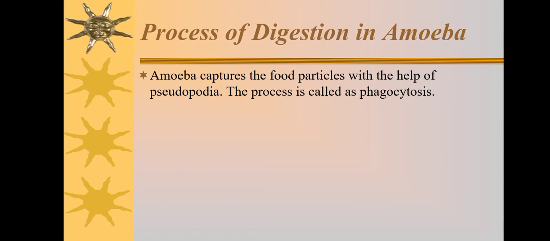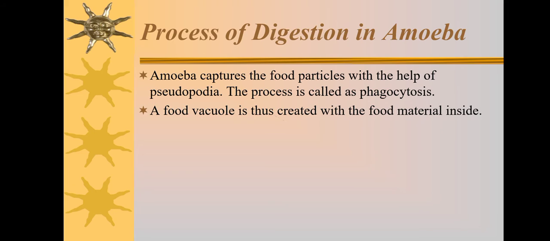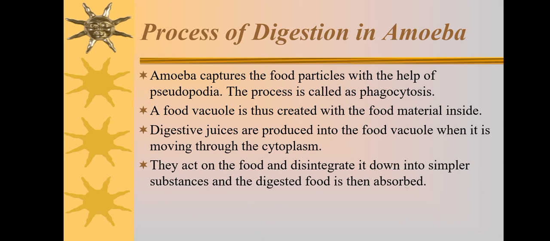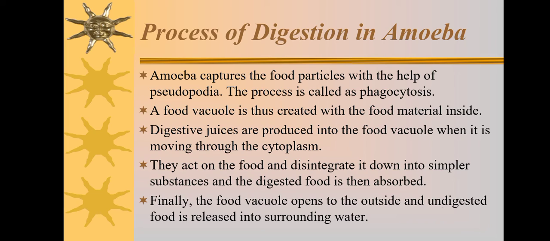Process of digestion in amoeba. Amoeba captures food particles with the help of pseudopodia. This process is known as phagocytosis. A food vacuole is thus created with the food material inside. Digestive juices are produced in the food vacuole as it moves through the cytoplasm. They act on the food and break it down into simpler substances, and the digested food is then absorbed. Finally, the food vacuole opens to the outside and undigested food is released into the surrounding water.